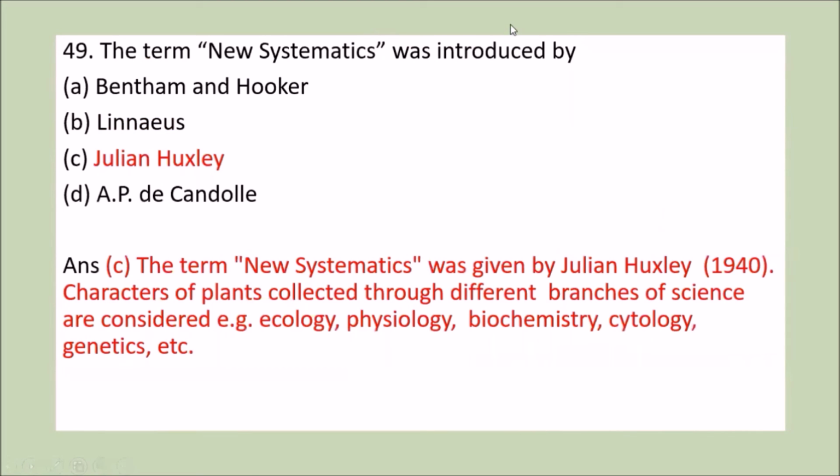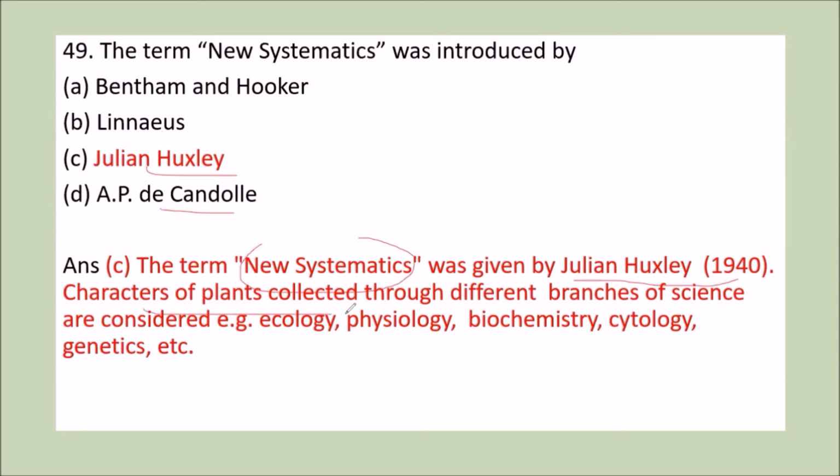The term new systematics was devised by Bentham and Hooker, Linnaeus, Julian Huxley, A.P.D. Candolle. We know that the term new systematics was given by Julian Huxley in 1940.